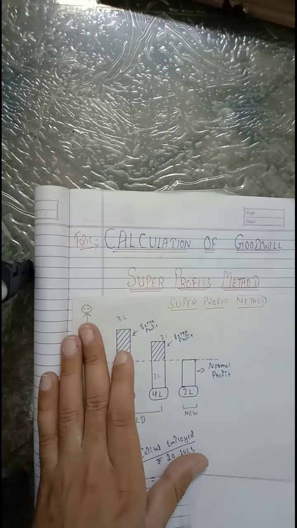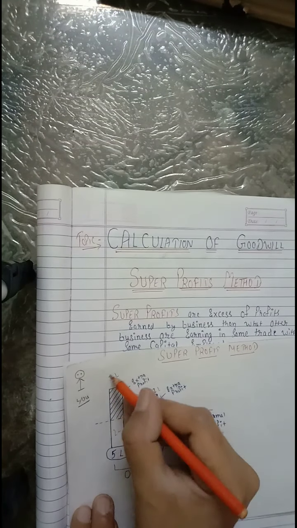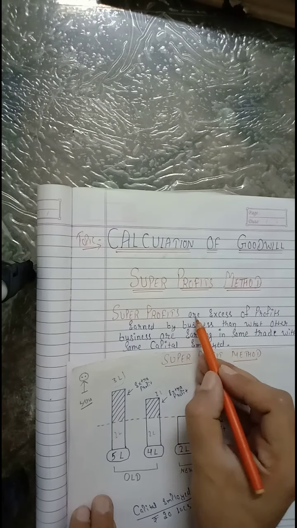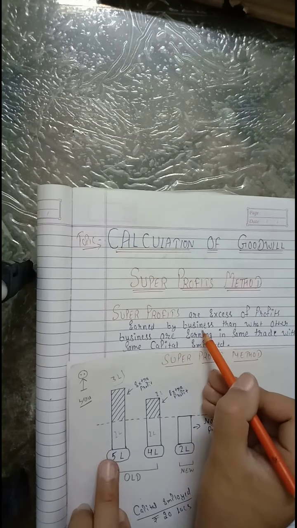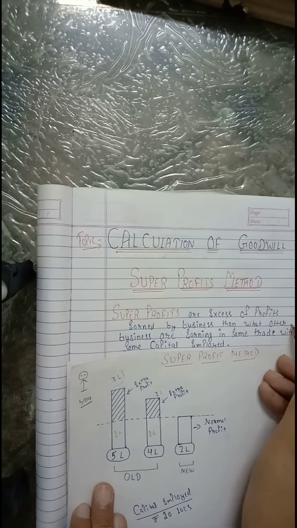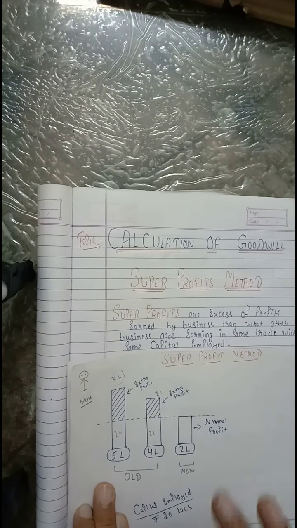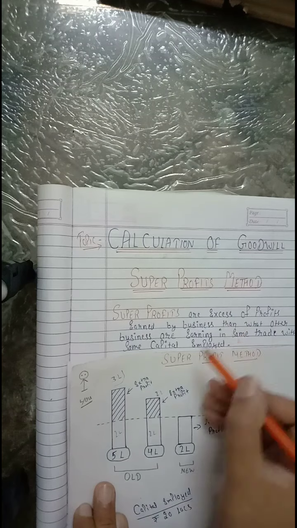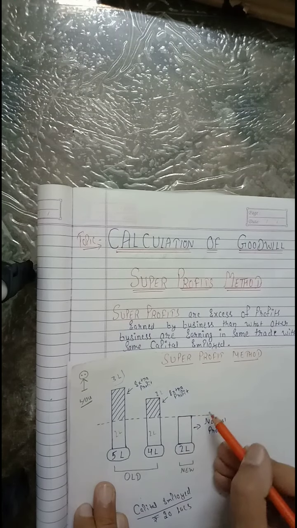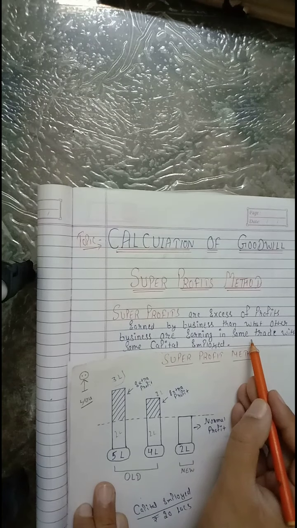So I think you have understood what super profit means. It is just the excess of the profits earned by a particular business, like in this case, they are earning an excess of rupees 3 lakh, right? It is the excess of the profits earned by a particular business than what other businesses, or you can also call it than what a new business, will earn in the same trade with the same capital employed. So I think that is clear to you all. Super profit is just extra or excess profits earned by a particular business than what a new player is earning in the market with the same capital employed in the same type of trade.